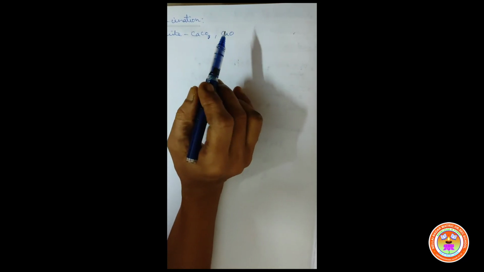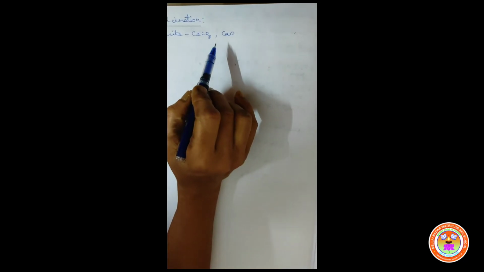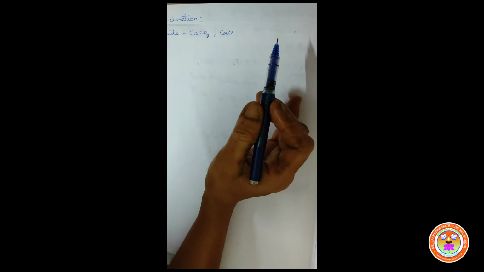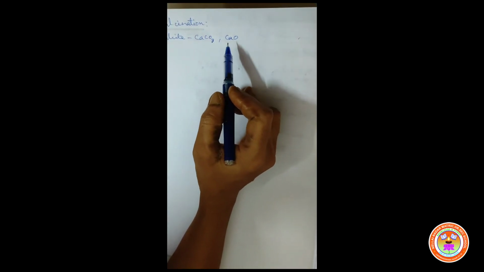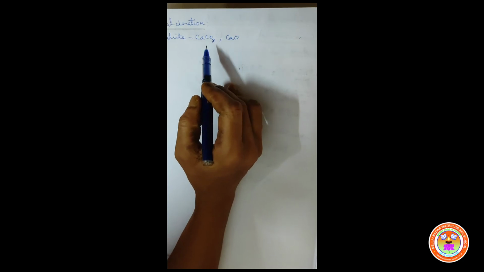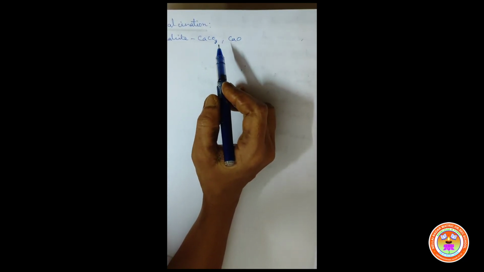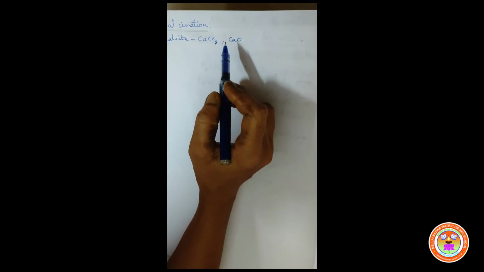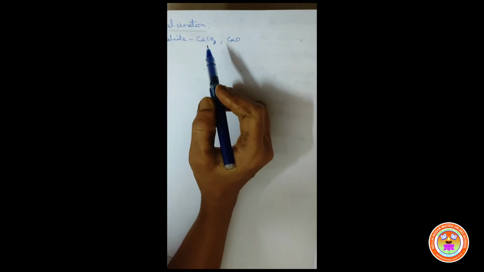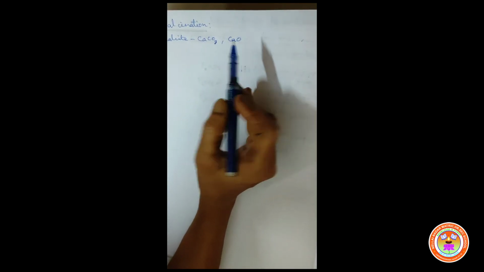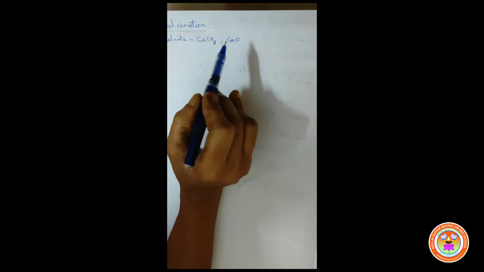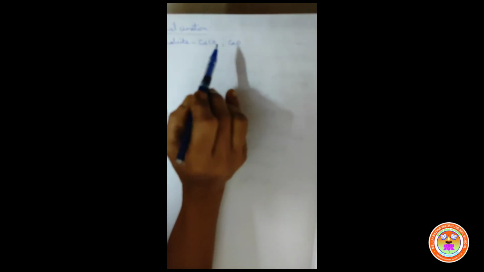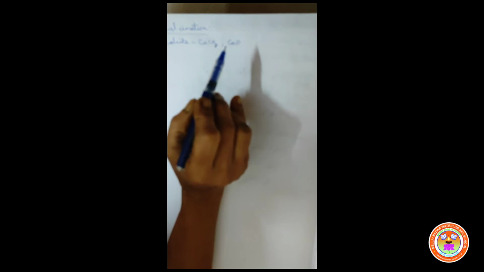Similarly, if any organic matter is present in the ore, the organic matter will also escape as gas, that is vapor. Here organic matter refers to carbon. The carbon will escape as carbon dioxide gas. Understand, children? Because of the removal of CO2, the ore will become porous. Calcination is carried out in the absence of air. So, what is calcination? It is the process in which the ore is heated strongly in the absence of air.